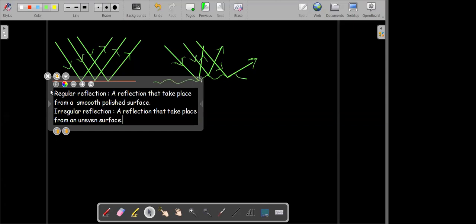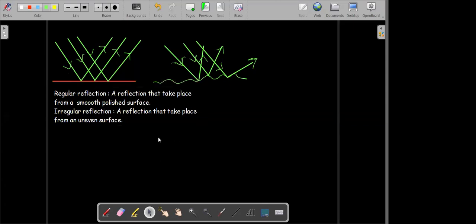See, we observe that a black surface or black color absorbs the maximum amount of light, and a white color absorbs the minimum, it reflects the maximum amount of light. All the colors which we see, we know there are different colors: the Vibgyor, violet, indigo, blue, green, yellow, orange, and red.